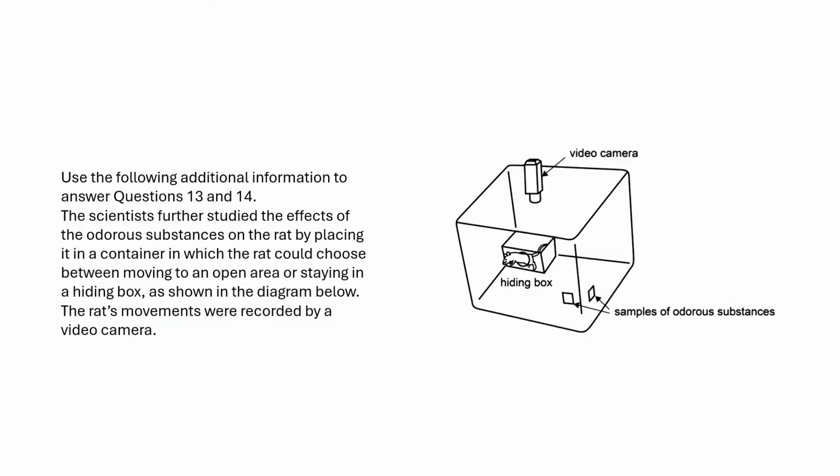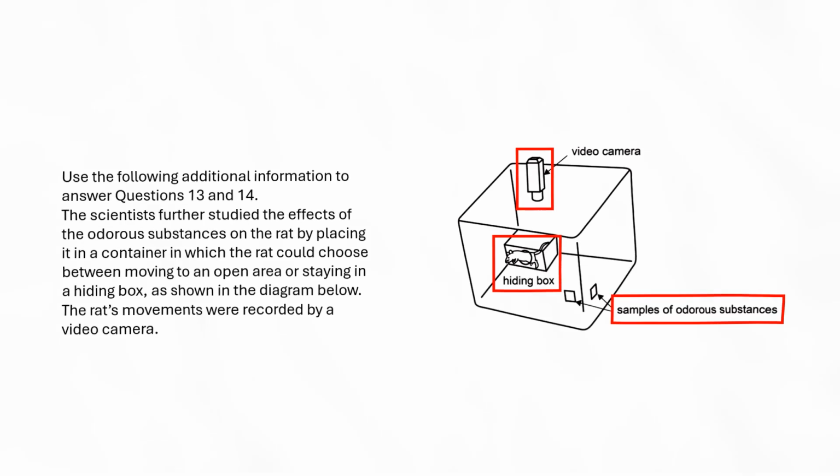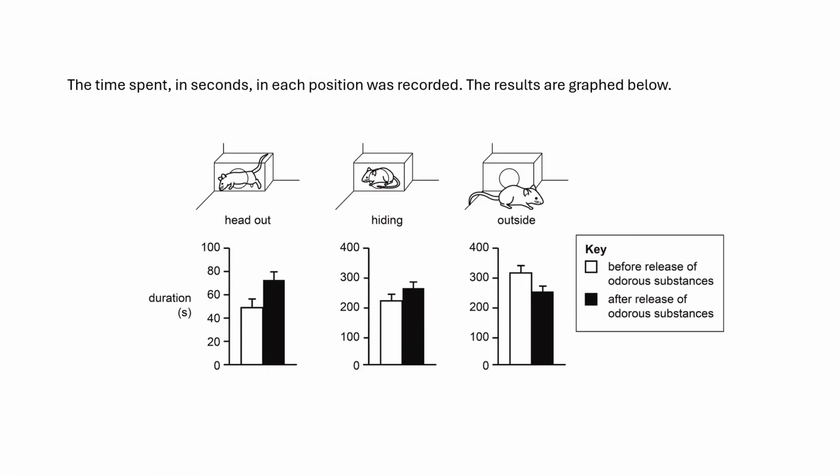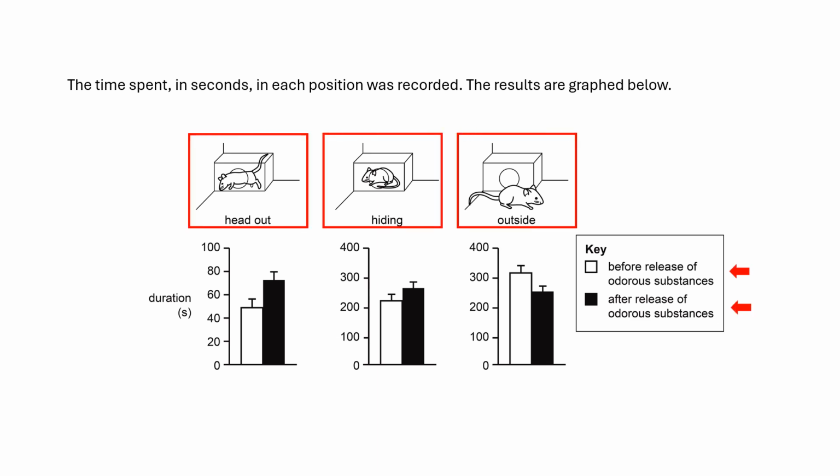The effects of odors on the behaviors of rats are investigated. The rats choose between moving to an open area or staying in a hiding box. The rats' movements are recorded by a video camera. Before or after the release of odorous substances, the time spent in each position, such as heading out, hiding, or outside, was recorded.